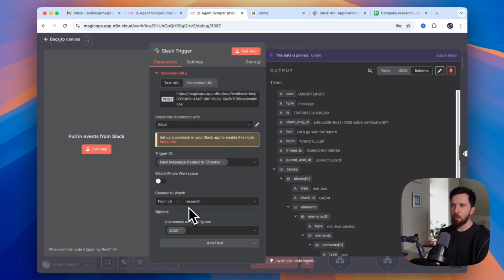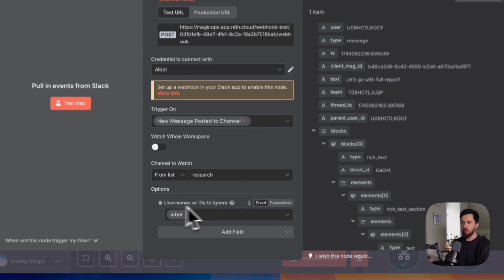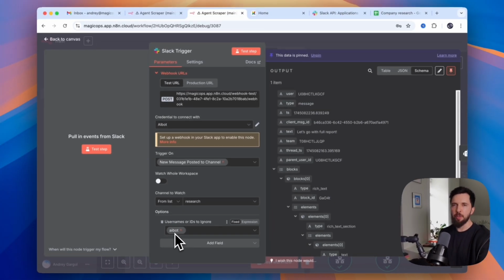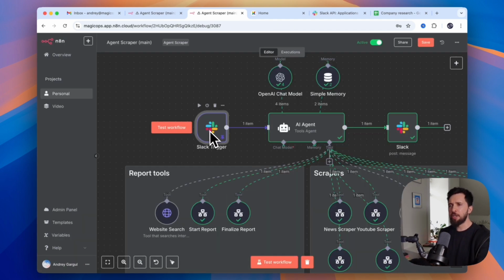Another thing that I want to highlight here is the option to ignore messages from the bot itself. Your bot is listening for messages in this channel, you send it a message, the bot responds to this message, and that triggers an infinite loop of the bot responding to its own messages. So you want to ignore those. Next, messages from Slack go to our AI agent.